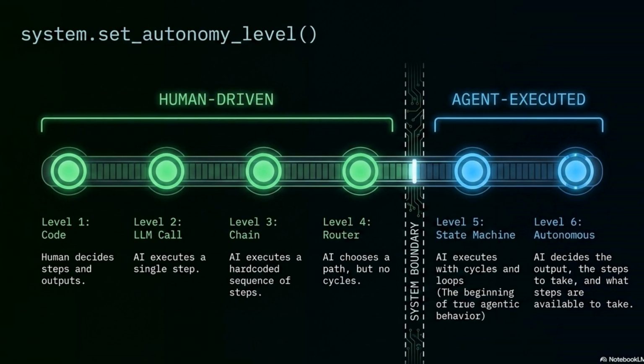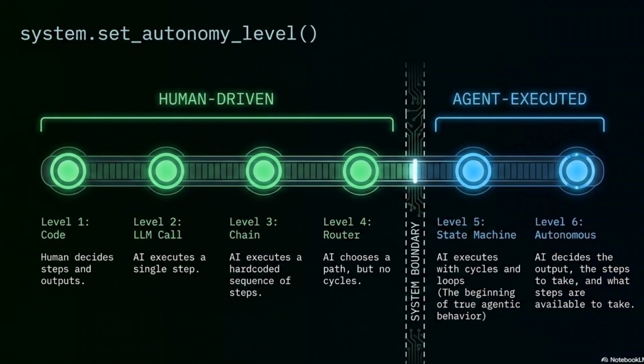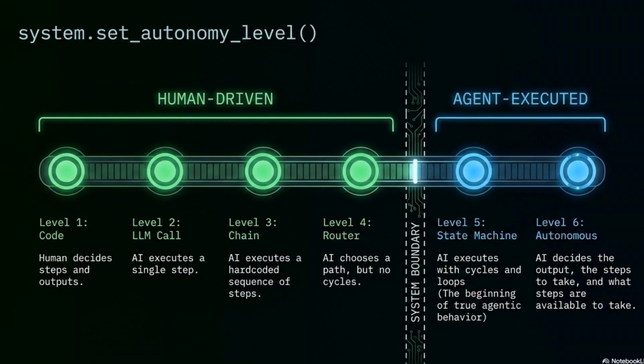This is the beginning of true agentic behavior, where the system can revisit steps based on outcome. Level 6. Autonomous. The AI decides the output, decides which steps to take, and decides what steps are even available. Full agency. The system boundary between level 4 and level 5 is where production enterprise AI actually begins.